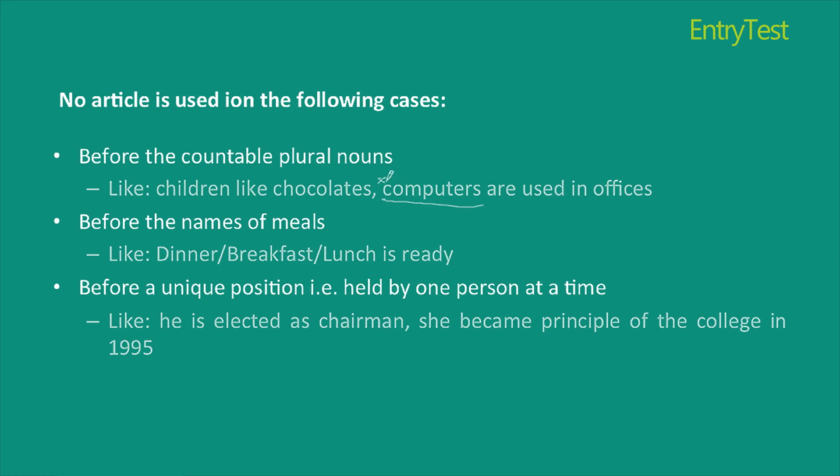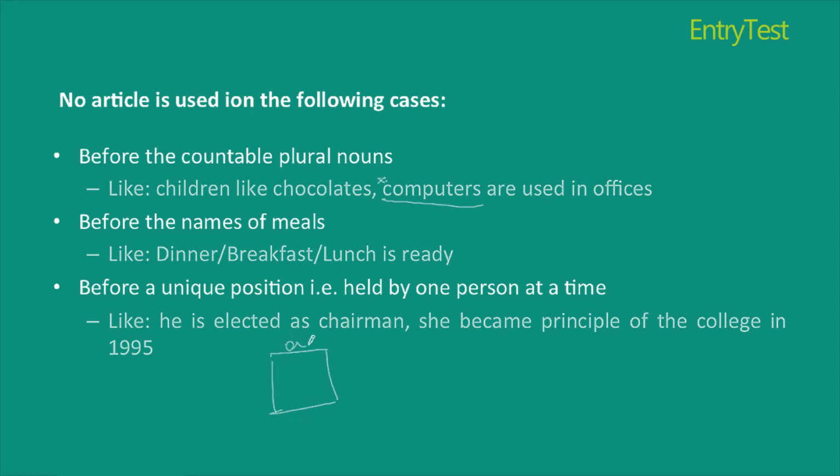Articles are not used before the names of meals. So I am not going for a dinner. I am going for dinner. And lastly, articles are never used in front of the unique positions. Now, for example,